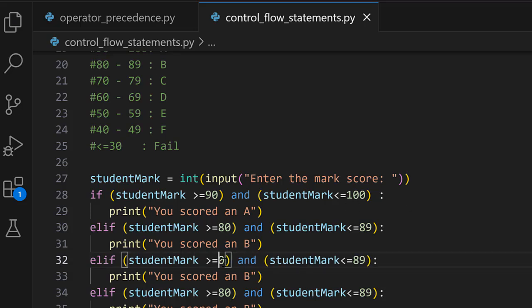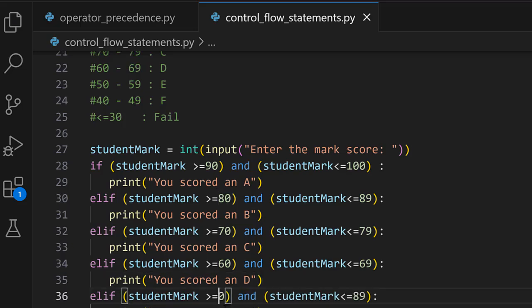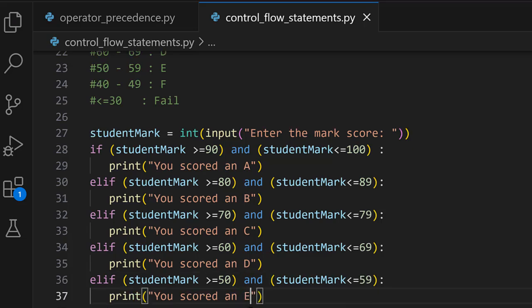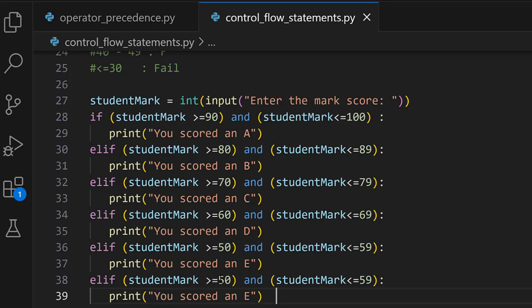So this is going to be 70 and then less than or equal to 79, and this is going to be a C. And then for the 60, this is going to be a 60 and then it should be less than or equal to 69, such that the student scores a D. And then in terms of the 50, this is going to be 50 and then it must be less than or equal to 59, such that the student scores an E. So I'm going to copy this as well and cater it up for the range of 40 to 49.